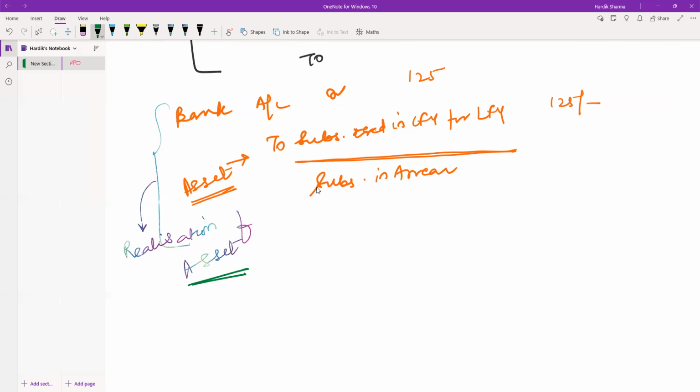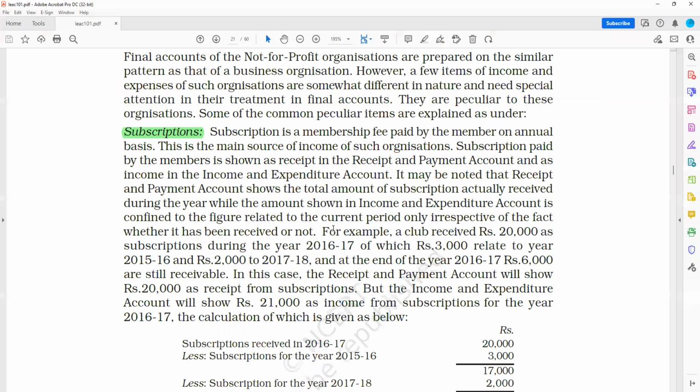Now let's study what the book says. See, the book says subscription is a membership fee paid by the member on annual basis, right? This is the main source of income of such organizations.